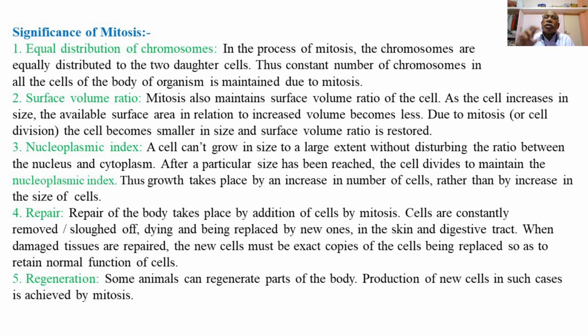Then maintenance of the surface volume ratio. Thirdly, maintaining the nucleoplasmic index.